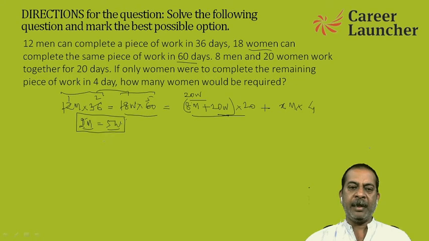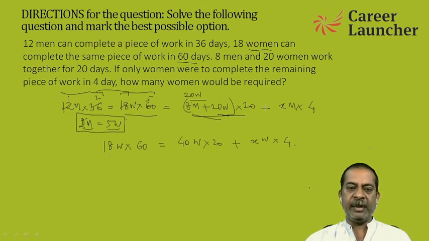So I say 18 women work for 60 days and complete the work, which now 40 women have worked for 20 days plus some X women are going to work for 4 days.